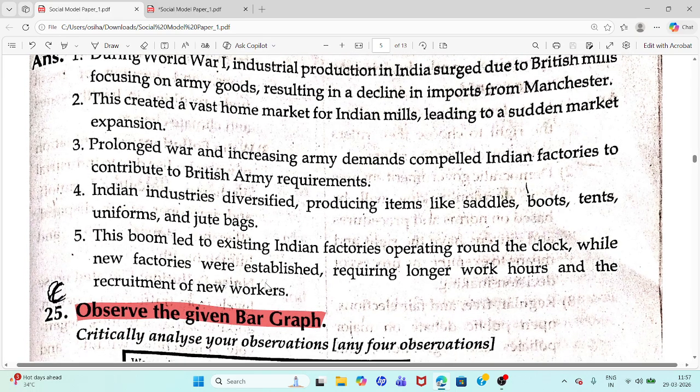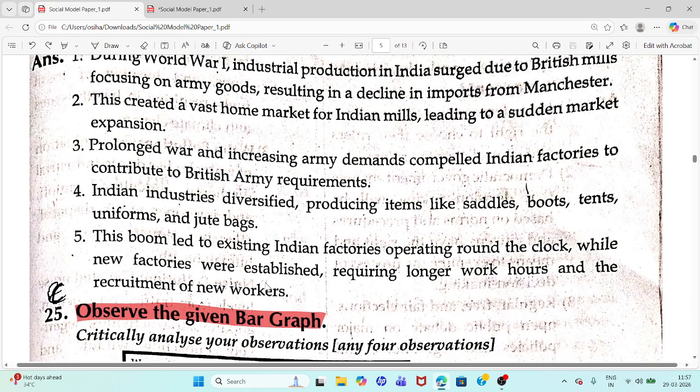Last point, existing Indian factories operated round the clock, while new factories were established, requiring longer work hours and the recruitment of new workers.